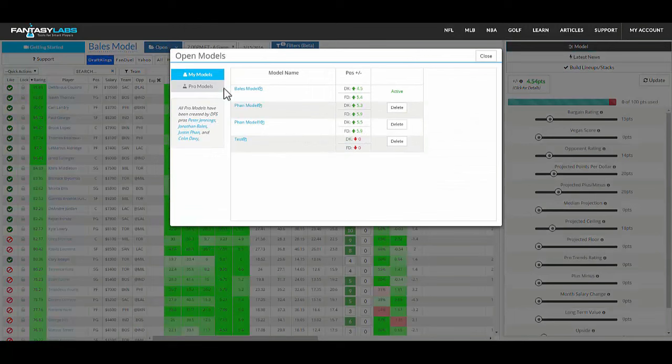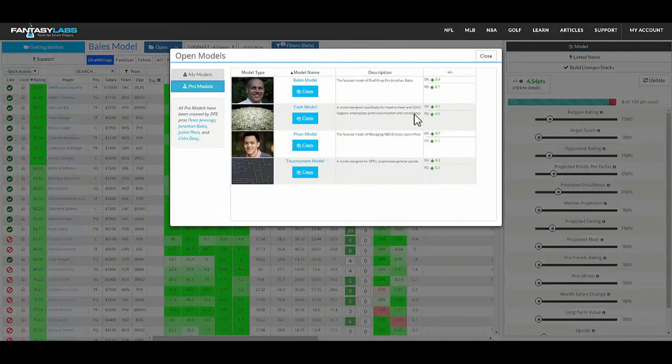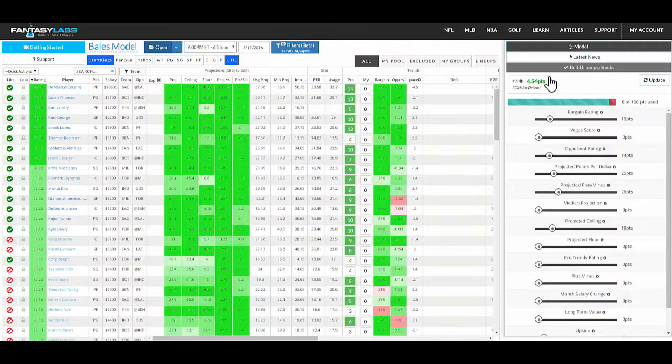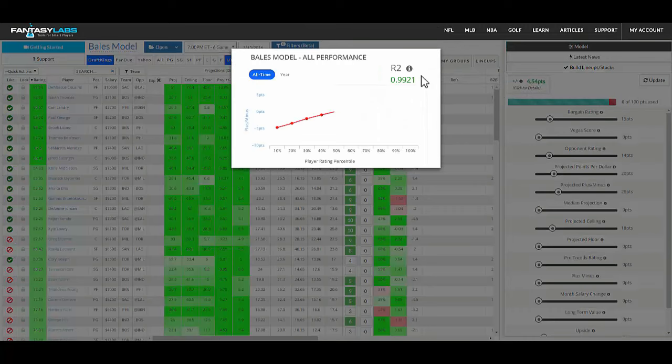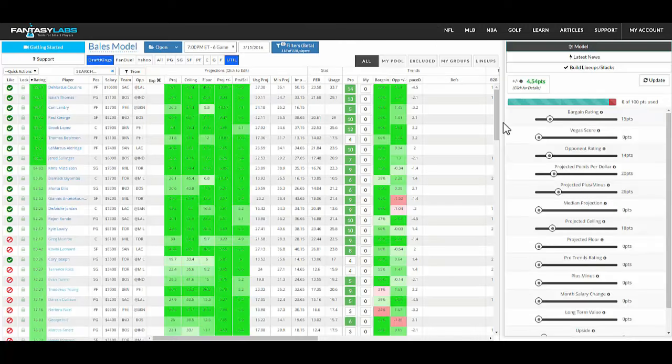You can use the pro trends, the pro models that we have built. You can build your own model, immediately back test it, see if it's worked, see the R squared, and just immediately know if what you're using has worked in the past. So that is what we are offering for NBA this year.